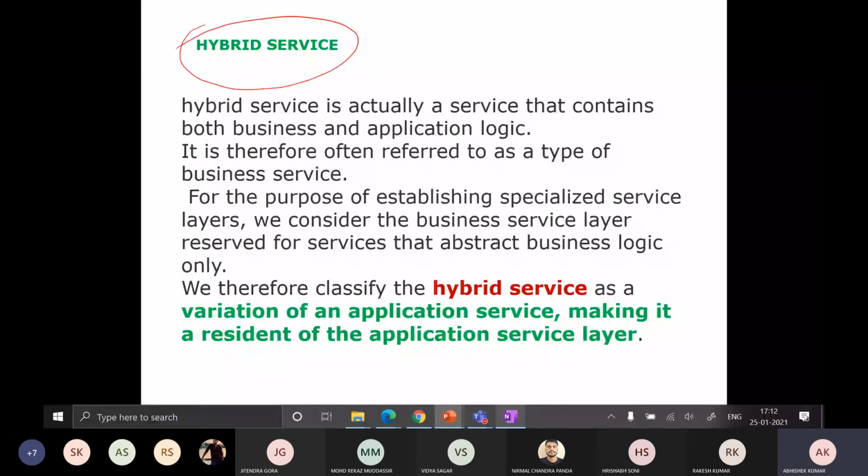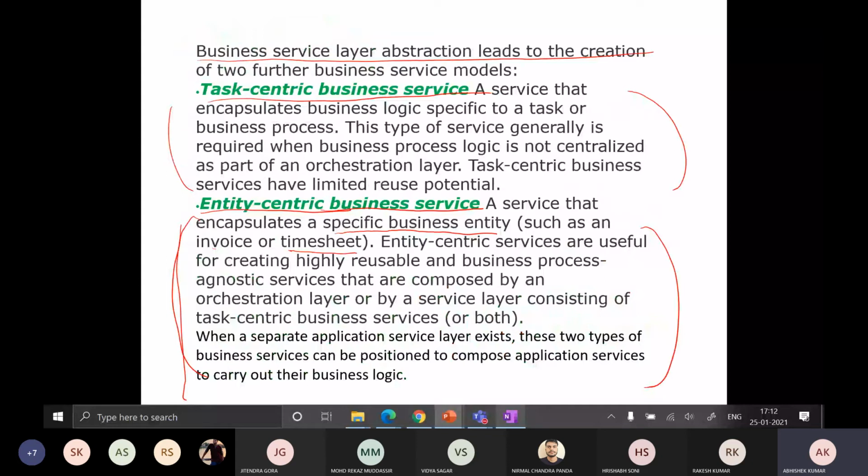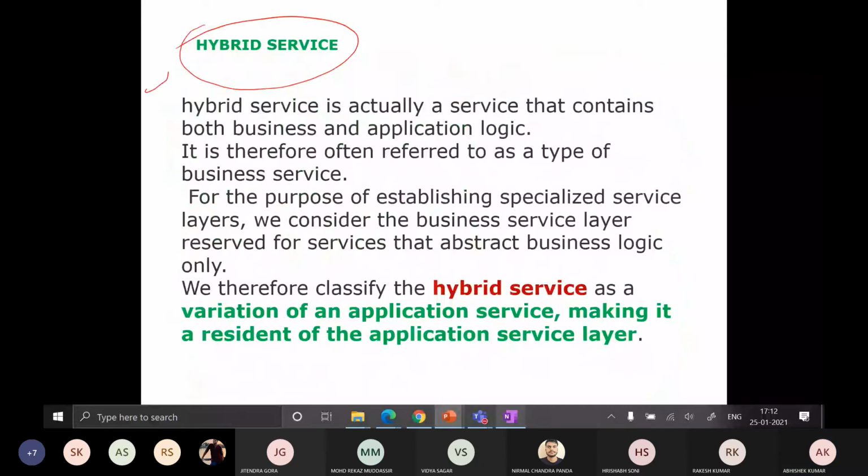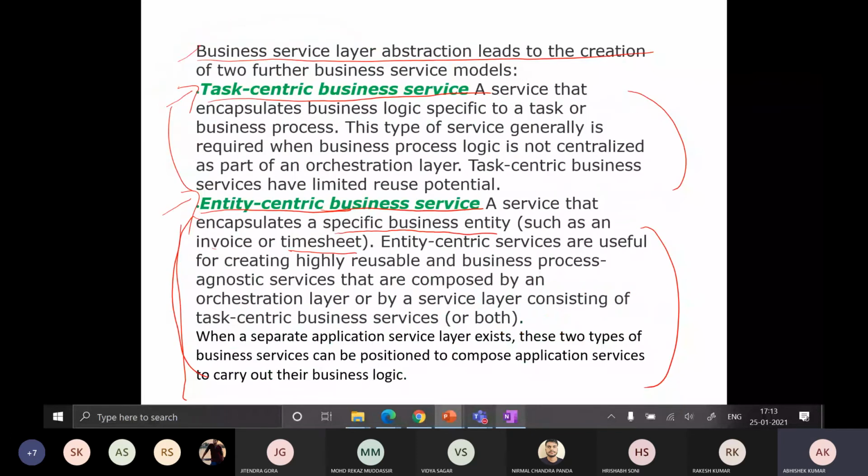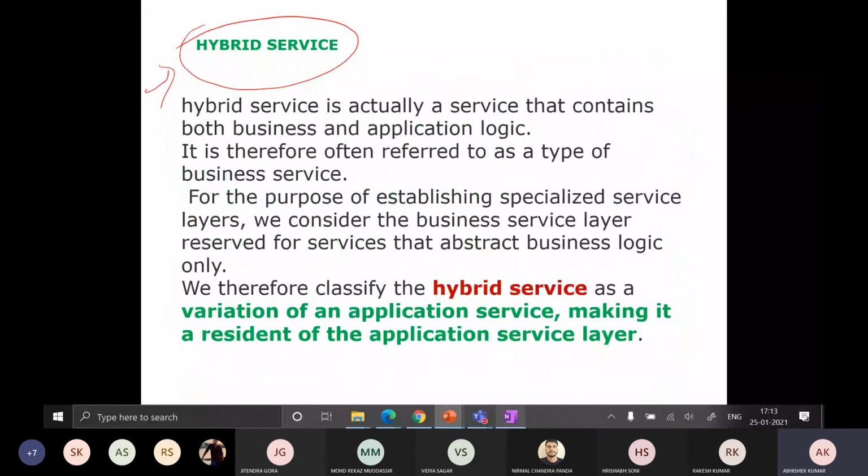And while you are designing a service oriented architecture, we are not going to require this bifurcation of business services into task based services, entity centric services, or hybrid services. But in this service oriented architecture book, it is written that you should know the different categories of services under the business services layer. So often it is not required while you are designing something.